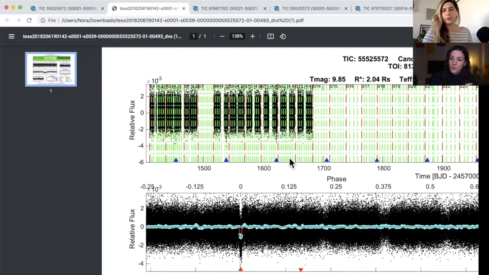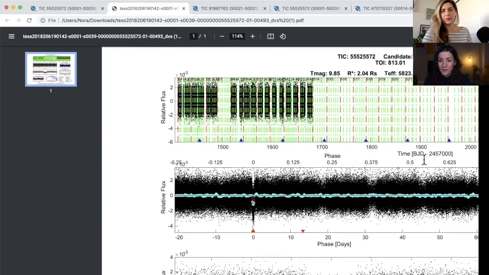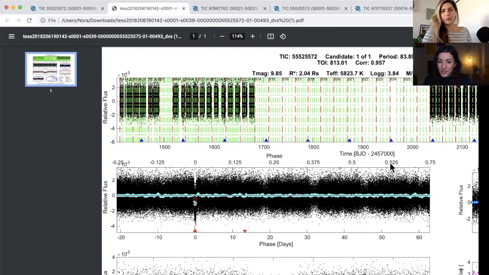So if you think back, when we looked at that candidate, we can also look at shorter time periods. We can look at only 3 sectors or only 1 sector. And those would have reports for just however many sectors you choose that report to be for. Because we chose it for all, which wasn't maybe the smartest choice, we're now seeing a really long light curve with lots of information on it. Yeah. But anyway, each one of these blue triangles at the bottom shows us the times of the transits. Of course, you'll see that some of those fall on times when there is no data. The planet would still be transiting at that point. We just didn't see it because we have no data at that point. But those are still marked on there.